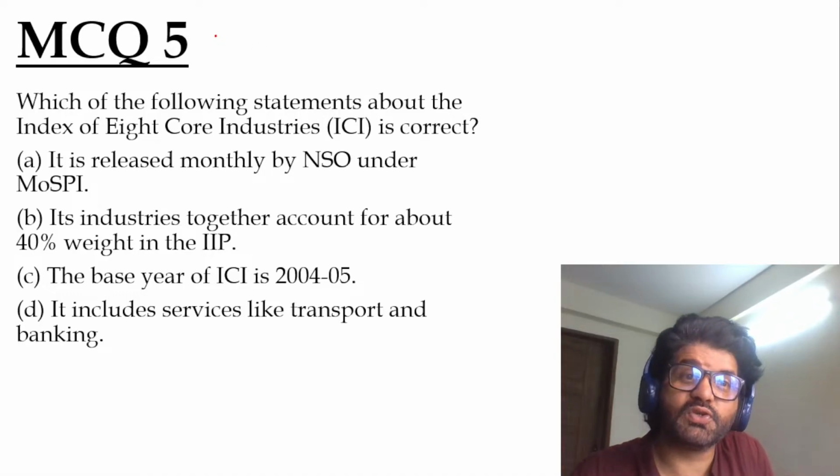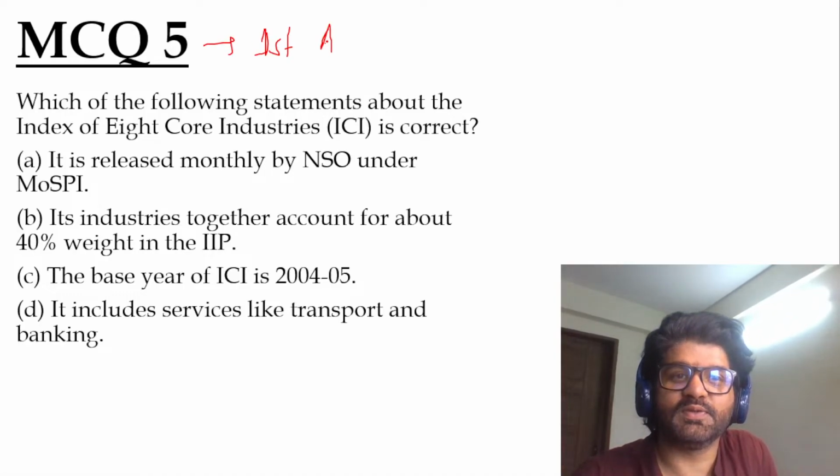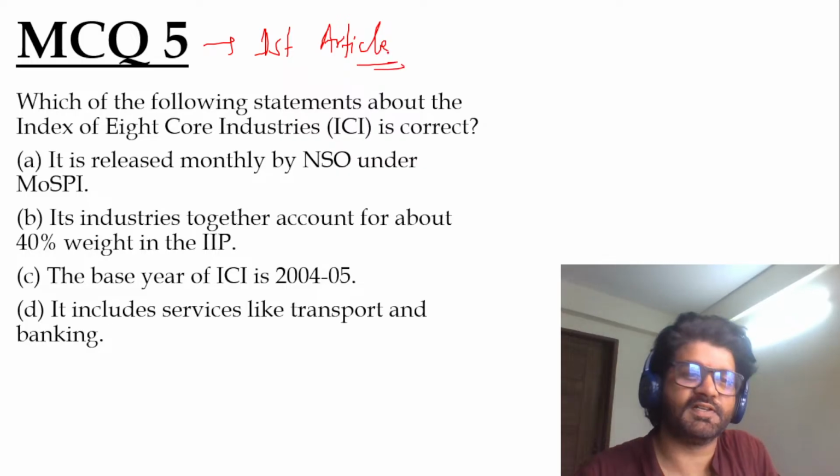Again, MCQ 5 based on the first article. There are so many things which can be asked from that first article. Have a look at this.